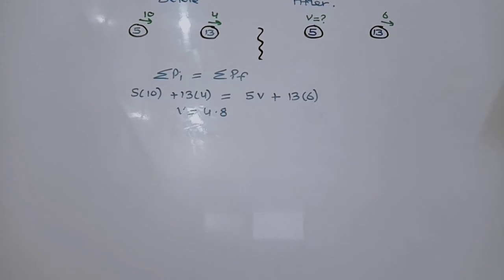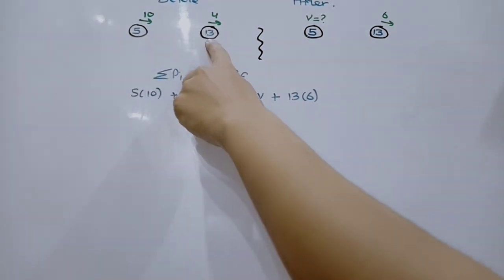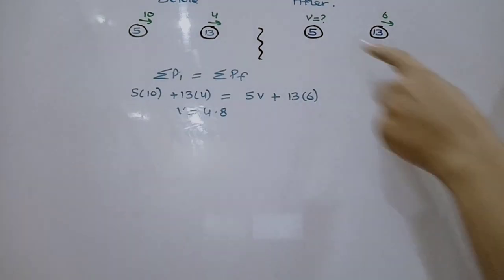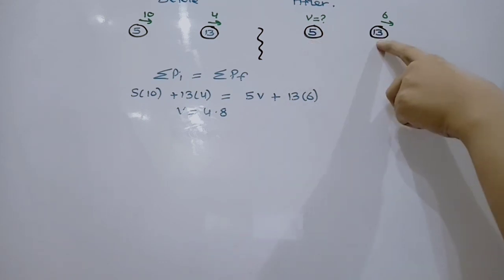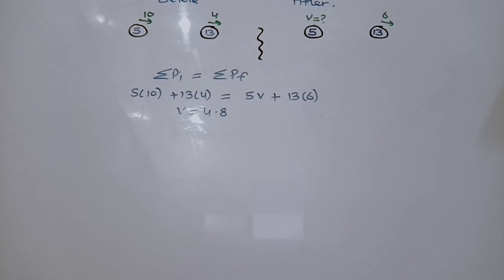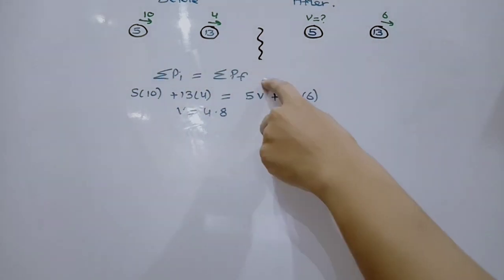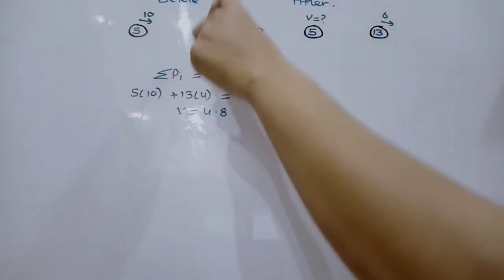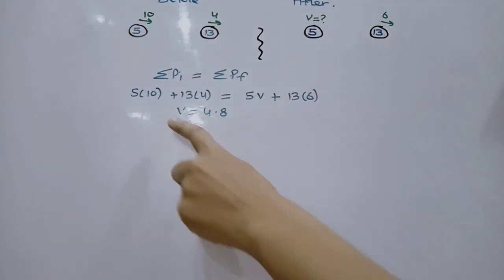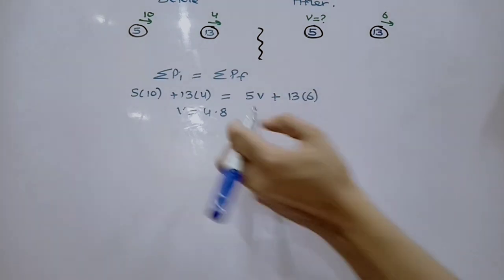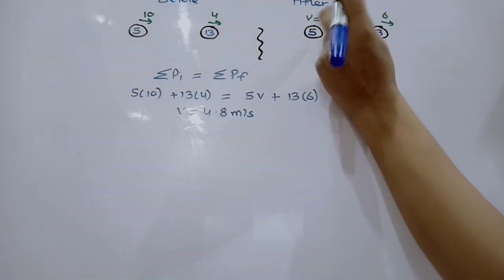Let's take another example. Before collision, we have 5 kg and 13 kg with velocities 10 and 4, and after collision the velocity of the 5 kg is unknown, and the 13 kg has velocity 6. We have to find the velocity after collision of the 5 kg particle. Initial momentum equals final momentum: 5 into 10 plus 13 into 4 equals 5 into v plus 13 into 6. Finding v, we get 4.8 meters per second.